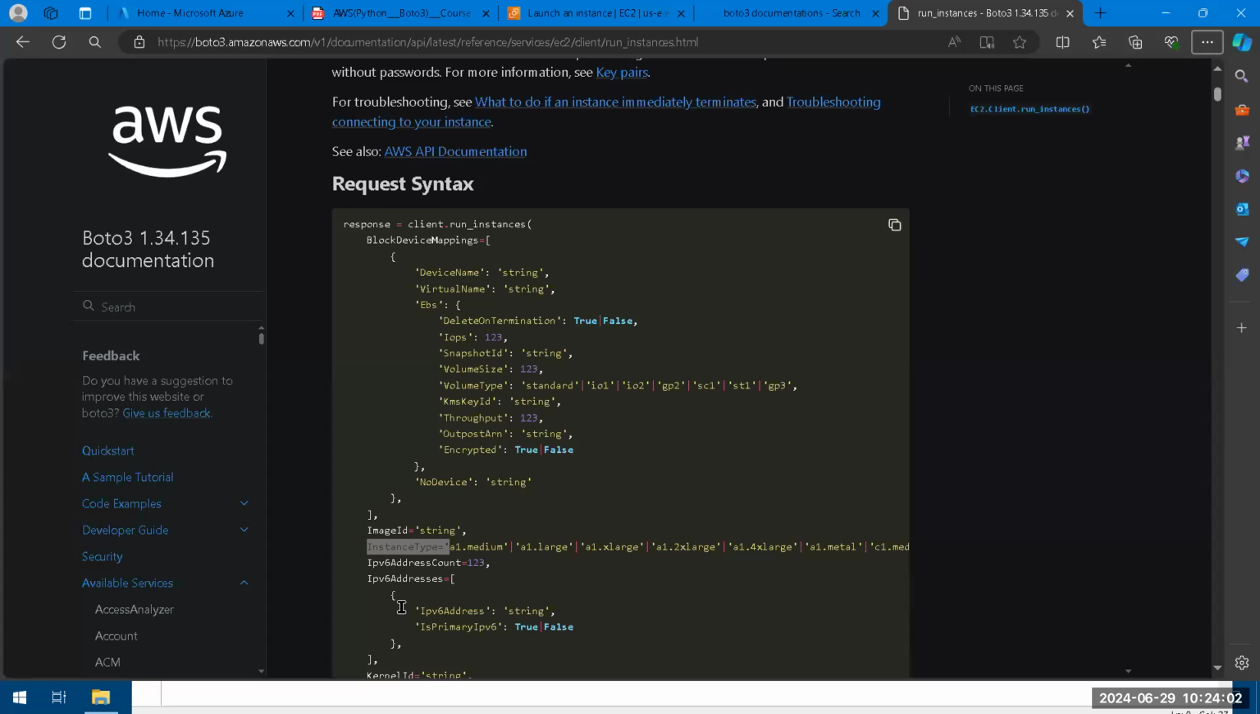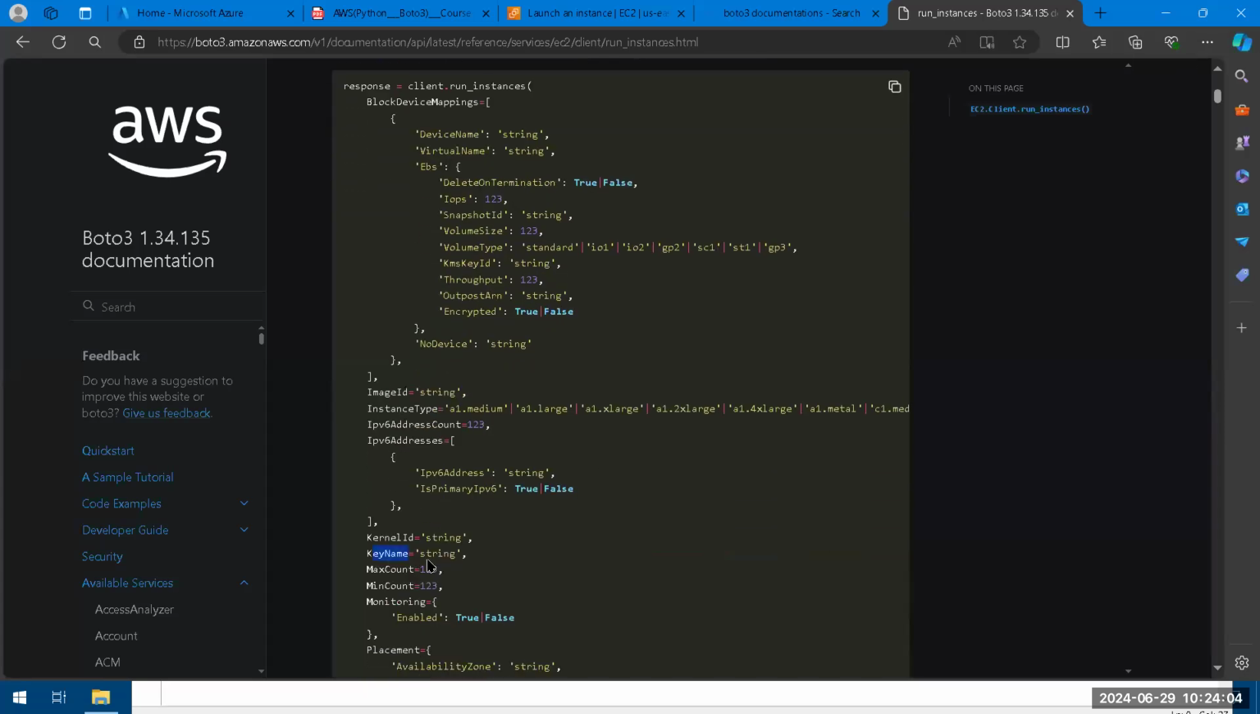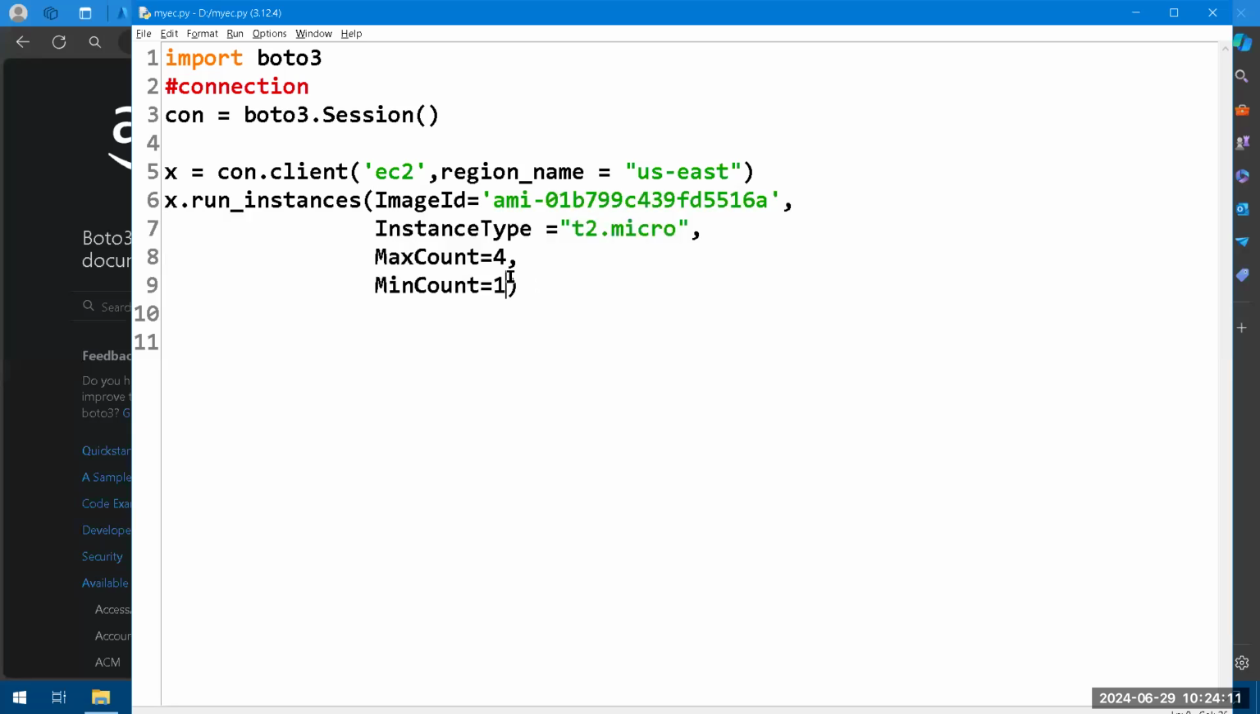There are no hidden secrets. Max count, min count, even kernel ID, monitoring, you can enable it. Yes, you can enable monitoring also, detailed monitoring. There are 2 types of monitoring, basic and detailed, and from there only you can copy that. Even any one of them, I want to enable it. That's all, my function is over. This is the function ending.